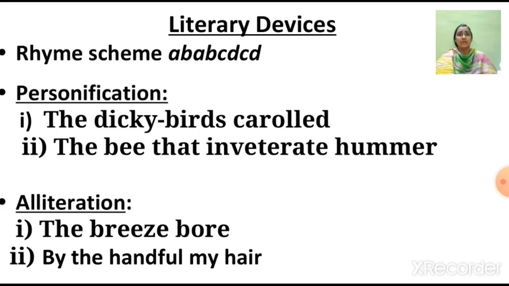Now let's look at the literary devices used in this poem. The first one is the rhyme scheme. Rhyme scheme is a pattern of lines that rhymes with the other lines in a poem or in a stanza. The rhyme scheme can be determined by looking at the end word in each line. Like here in this case, the rhyme scheme for this poem is A B A B C D C D. Now let us look at how we find this rhyme scheme.